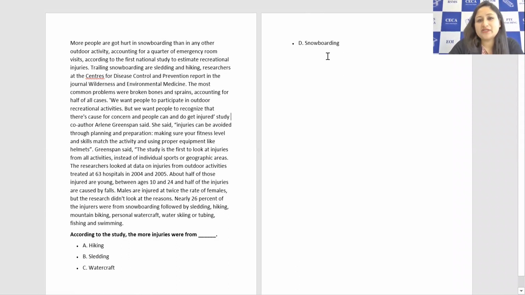More than one option is correct as it is MCQ multiple answer, so there is negative marking also. Just read where they have mentioned these activities, and then according to the options, confirm the two or three options, whatever you feel is right. Just do this question and send the answer in the chat box.